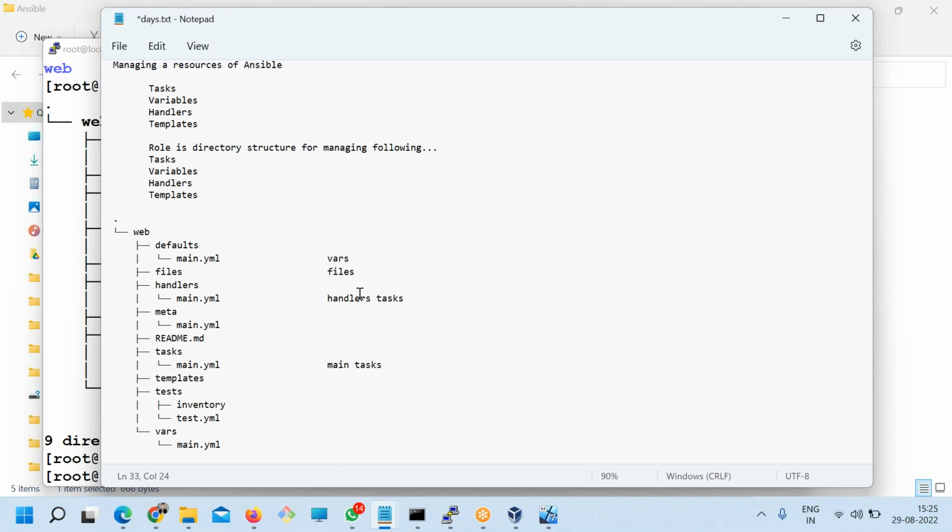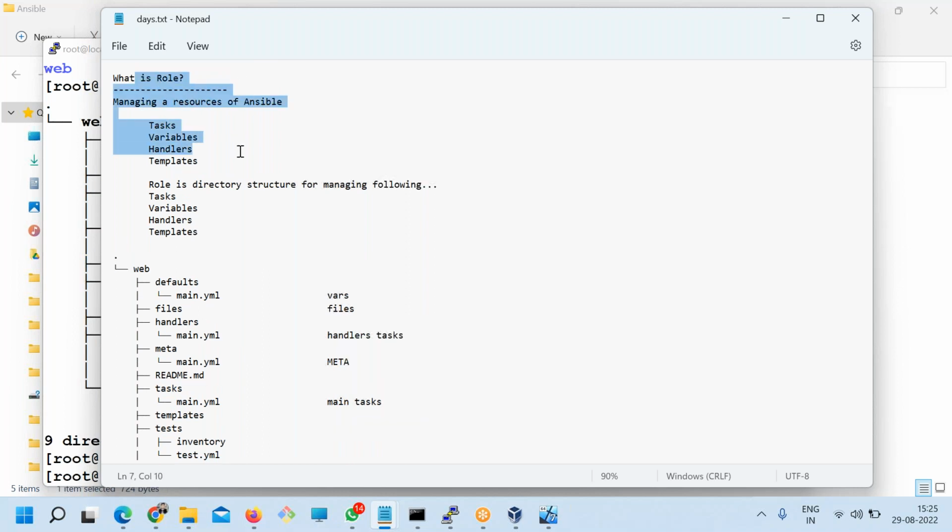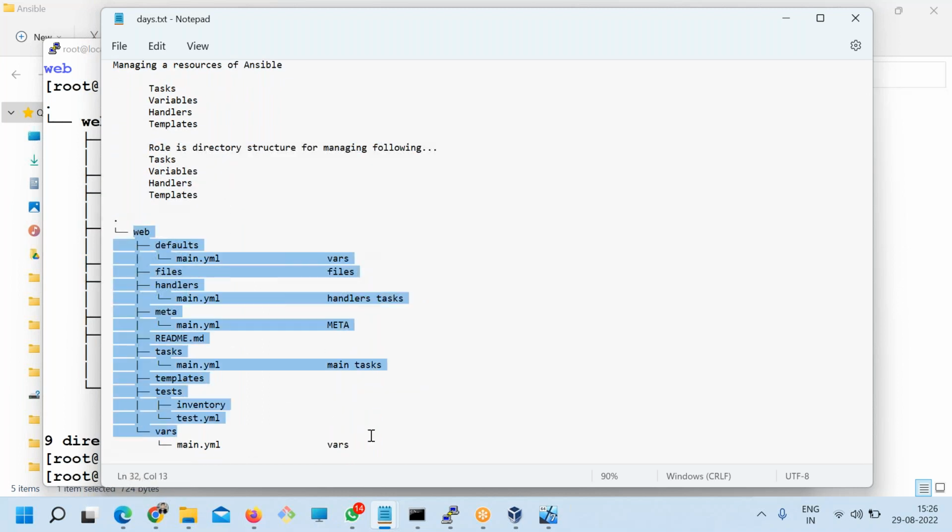And here you have variables; we have variables in two places. One is set by the default role developers, and it can be overridden by the person who is using that role. Now, what is this meta? Meta is meta information, basically like role name, dependency, author, licenses, and so on. So what is a role? Role is a directory structure for managing these resources, and this is the role.